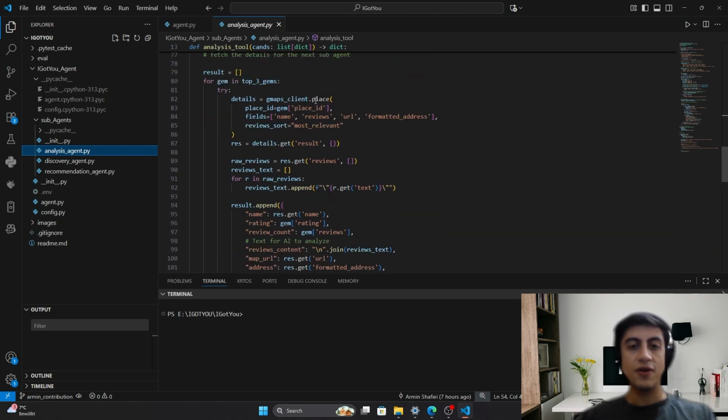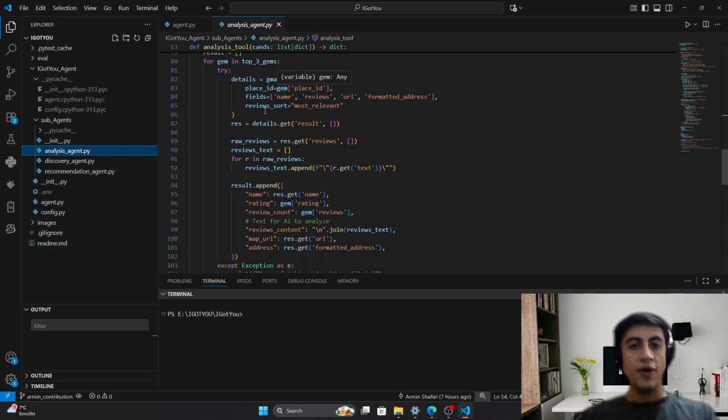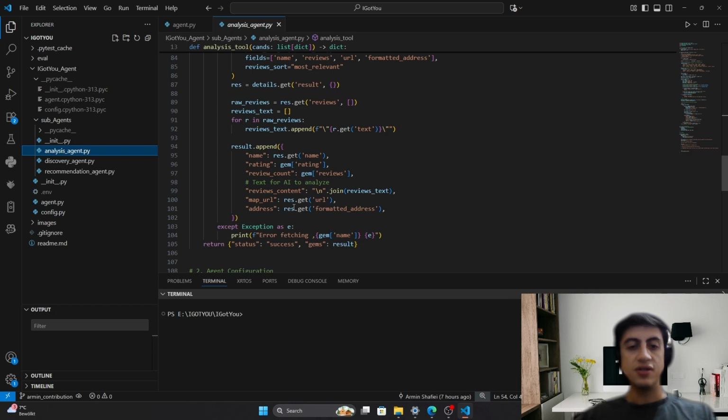And we call another time the Google Maps Places API which we have. And we get the answer to get the map URL, the formatted address, or even the reviews, which we'll be using later on.